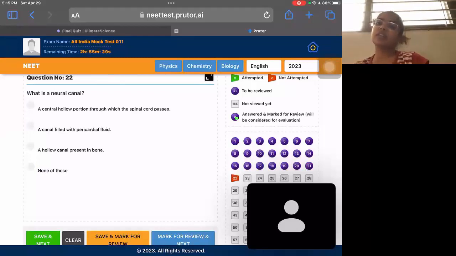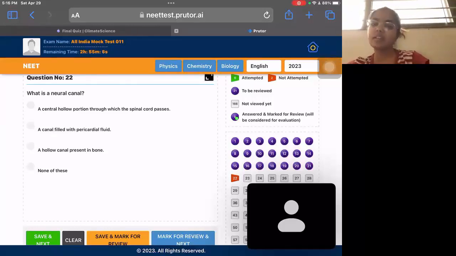Question 22, what is neural canal? Neural canal is basically a hollow portion inside the vertebral column, and through the neural canal our spinal cord passes. So this is the structure of neural canal, which facilitates the passage of the spinal cord. So the first option is the correct option.